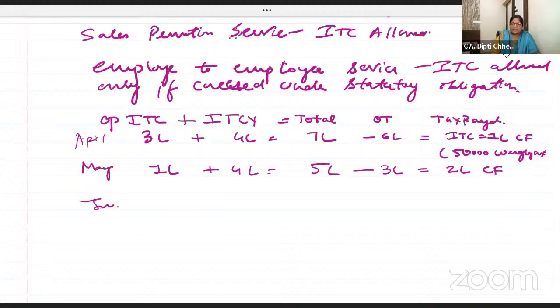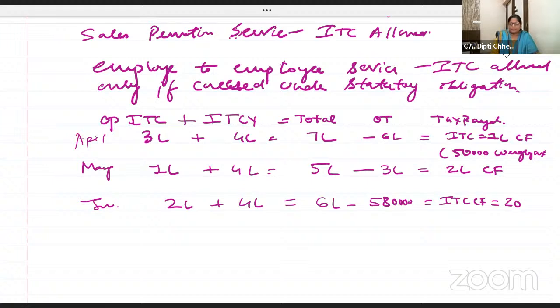ओपनिंग है 2 lakhs, फिर करंट ईयर का आ रहा है 4 lakh. जस्ट ऐसे ही रैंडम आई एम टेकिंग 6 lakhs. Now your output tax is 5,80,000. You have to pay. Now how much is the ITC carry forward beta? 20,000. 6 lakhs है आपका टोटल, आउटपुट टैक्स है 5,80,000. 20,000. Wrongly availed ITC was there in the April, but you availed it wrongly.